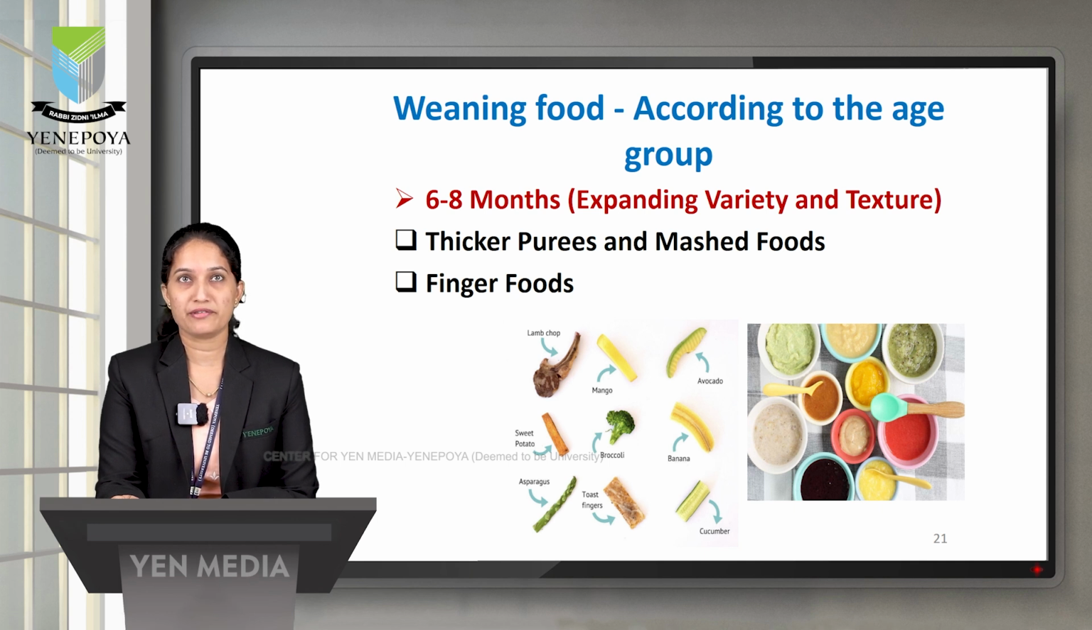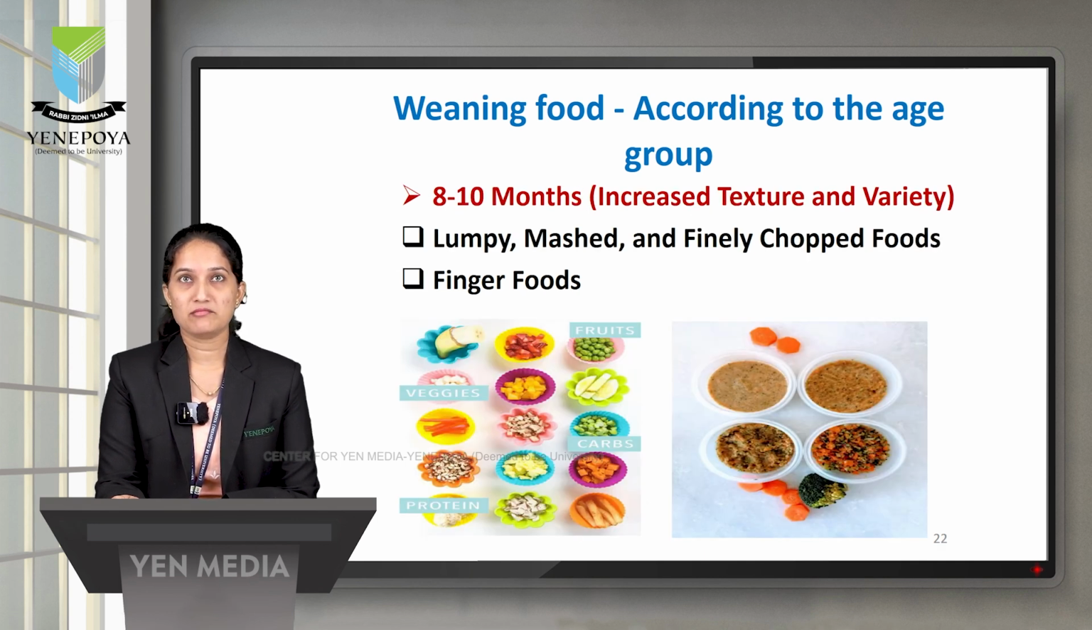At 8 to 10 months, we still have to increase the texture and variety of the food. The food should be much thicker, like lumpy, mashed, or finely chopped food which is very well cooked. We should not give raw food without cooking, like a pea or small food particles, which may obstruct the respiratory tract. Again, choking will be visible. Then we have to give finger foods including all kinds of fruits, proteins, or vegetables.